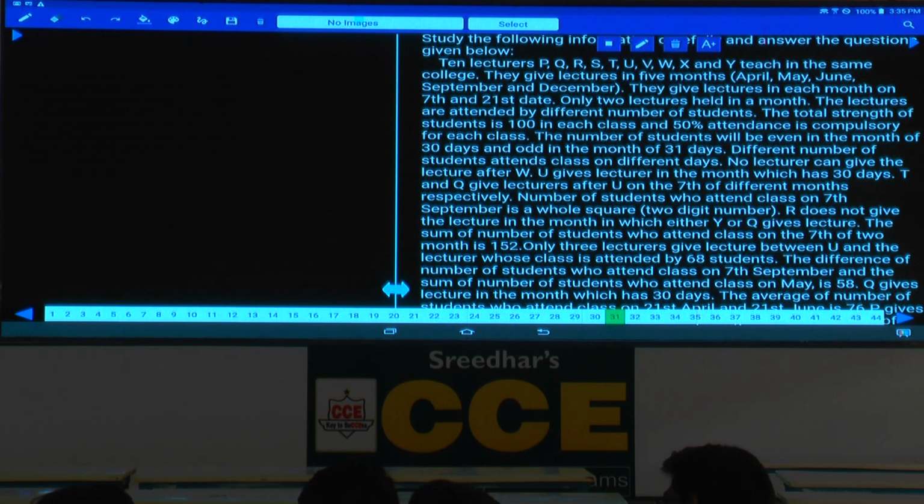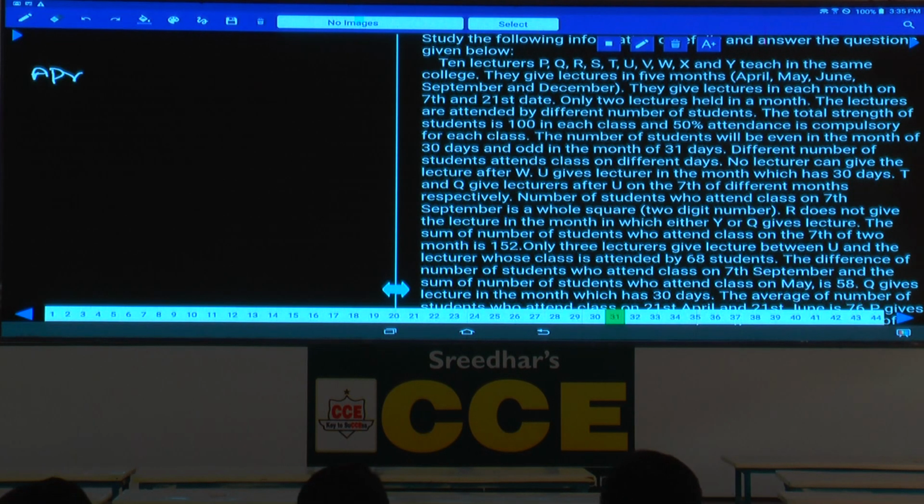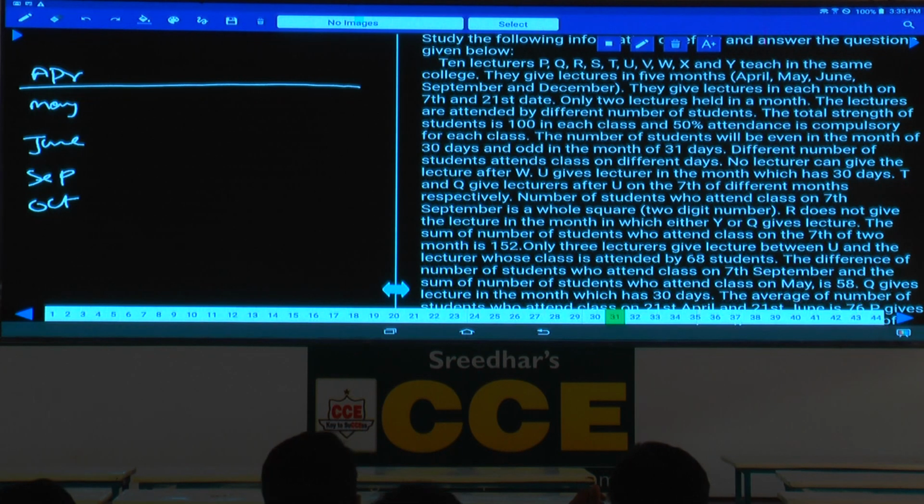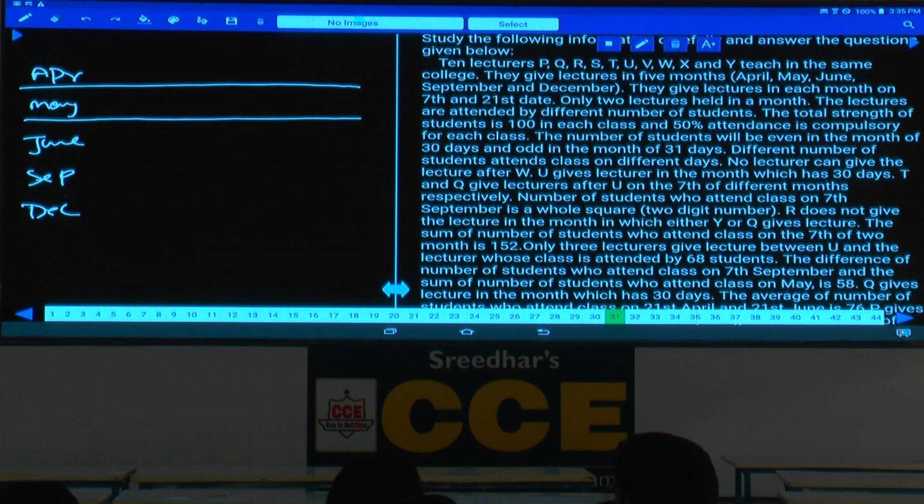And take then 10 lectures, P, Q, R, S, T, U, V, W, X and Y, teach in the same college, they give lectures in 5 months. What are the 5 months here? April, May, June, September and December.